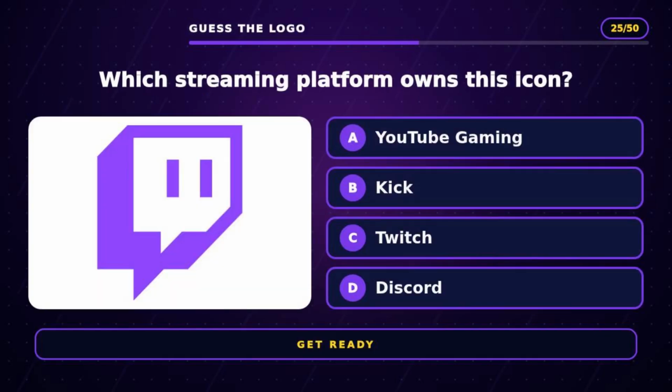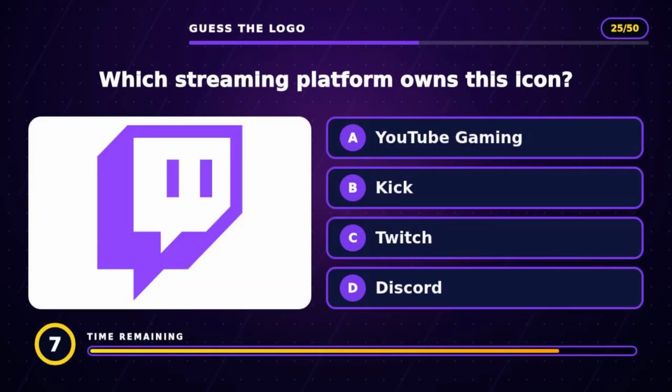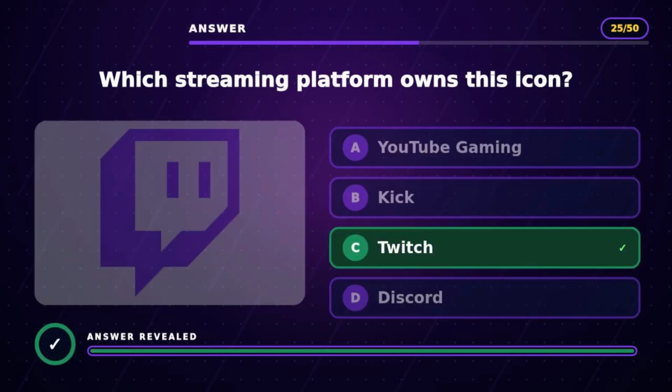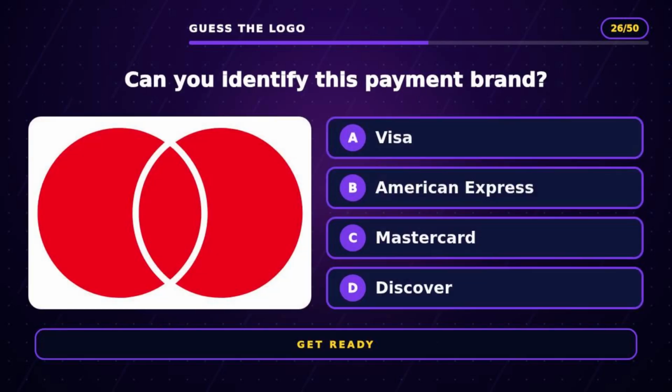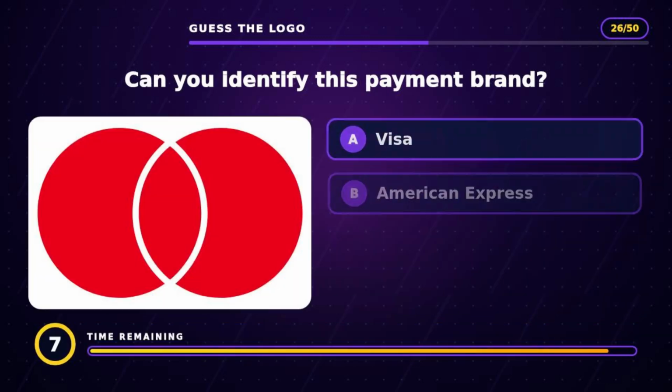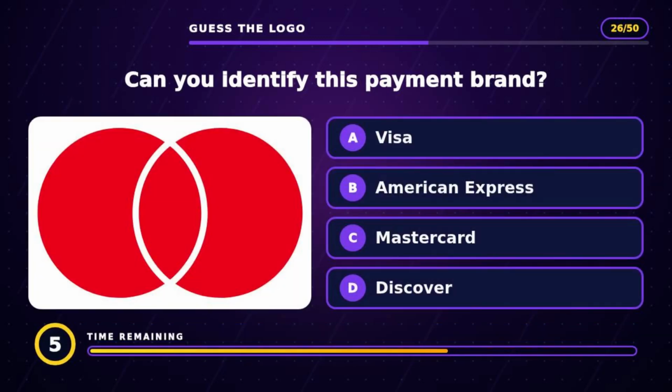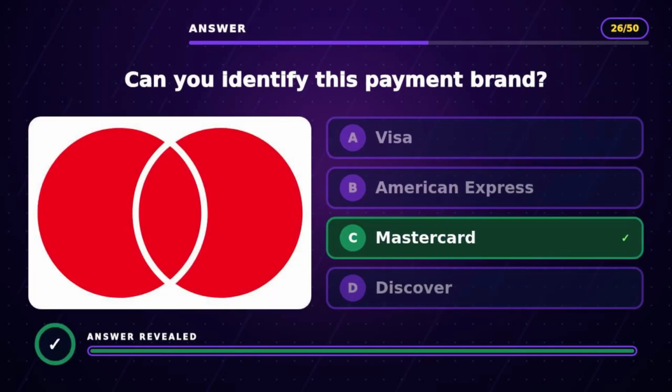Question 25. Which streaming platform owns this icon? The answer is C, Twitch. Question 26. Can you identify this payment brand? The answer is C, MasterCard.